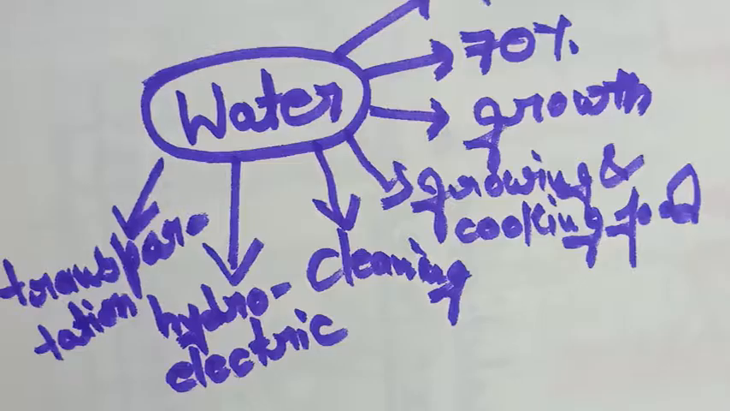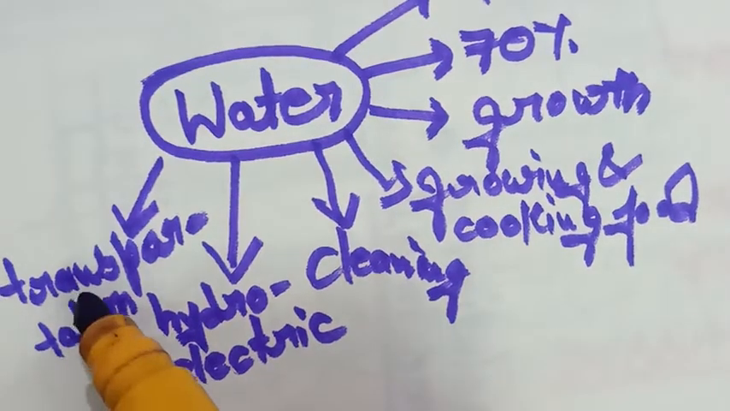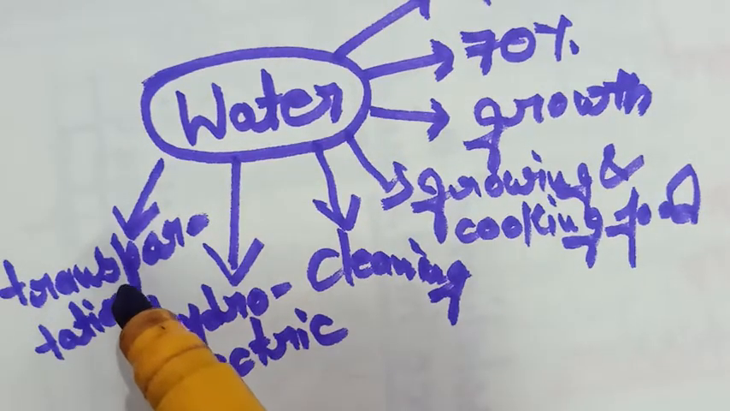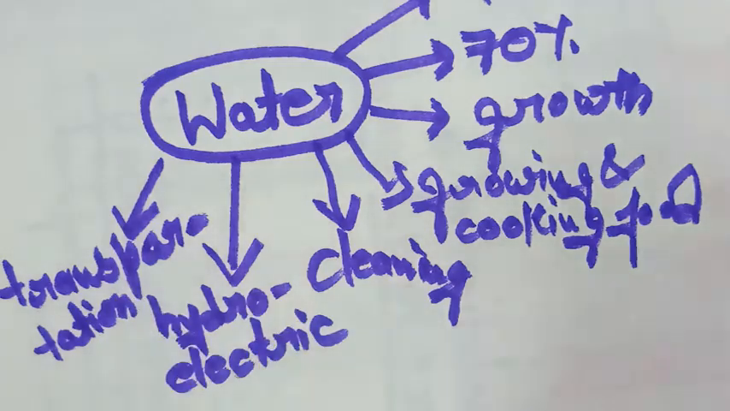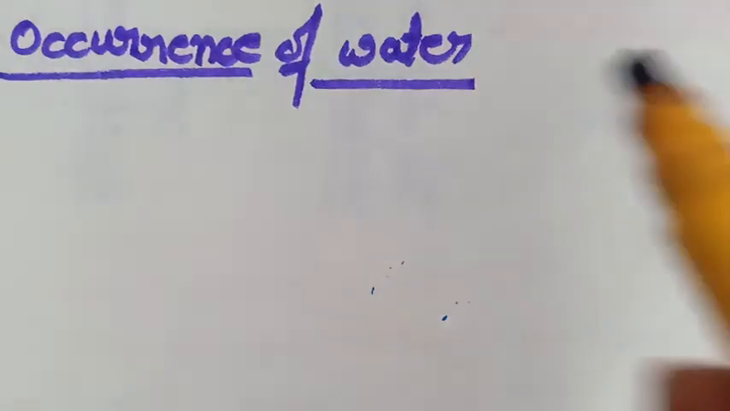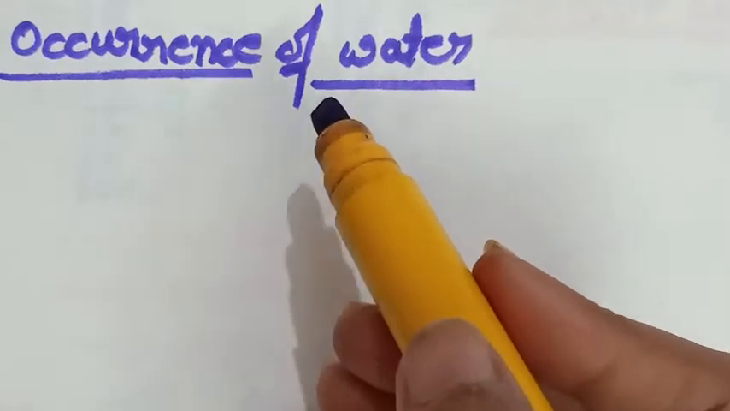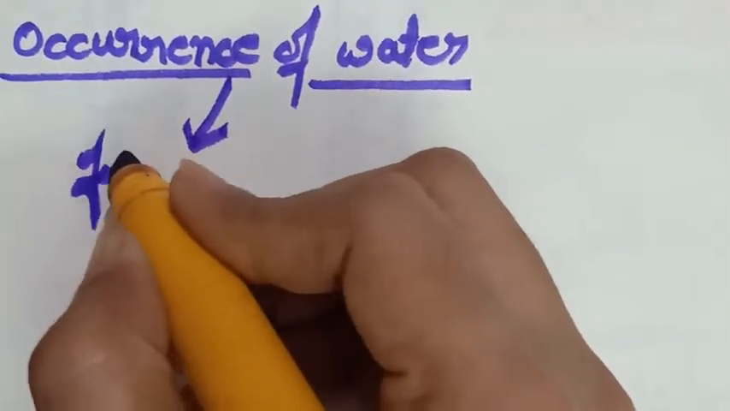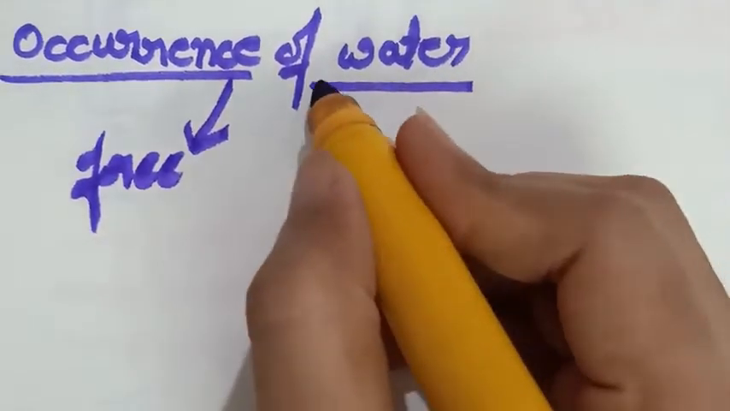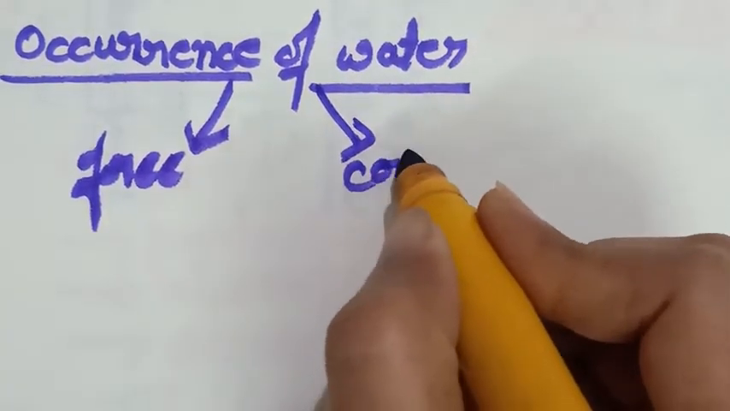The next one is bulk transportation. Bulk transport of goods to other countries is carried through seawater. The next one is occurrence of water. Water occurs in free as well as combined state.